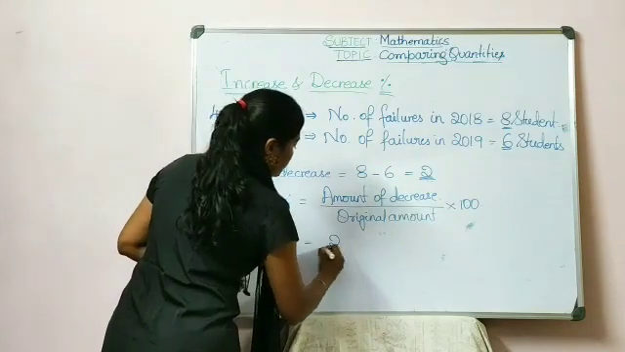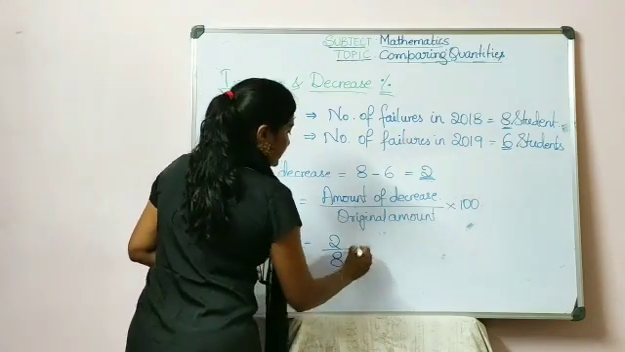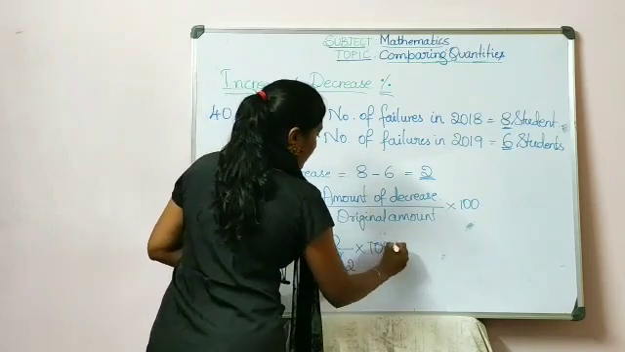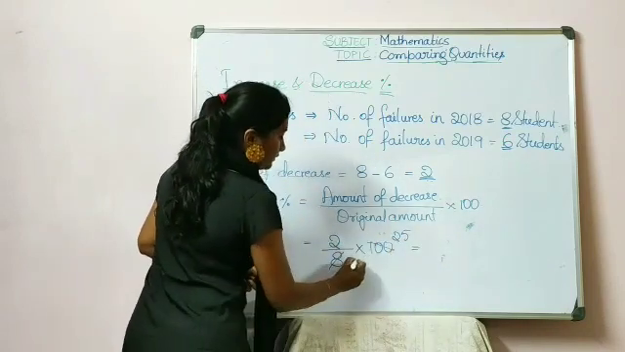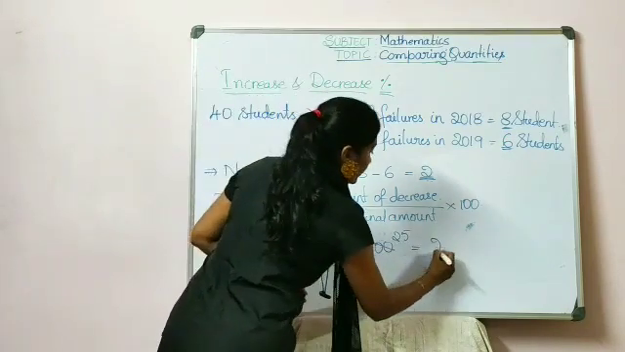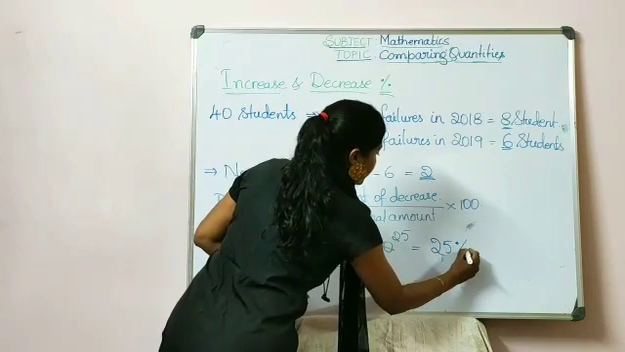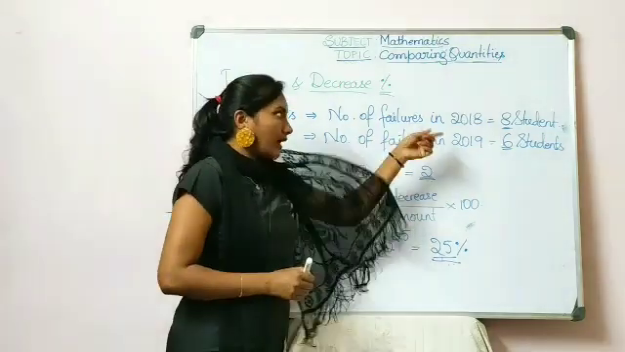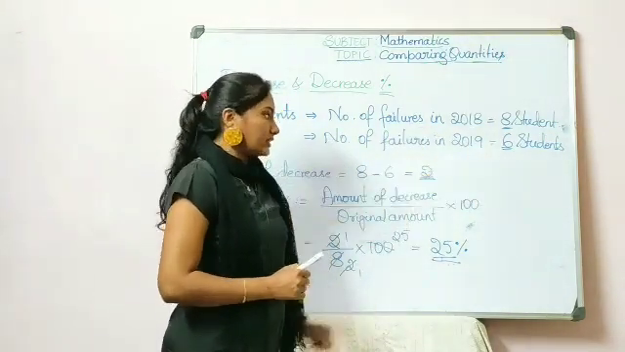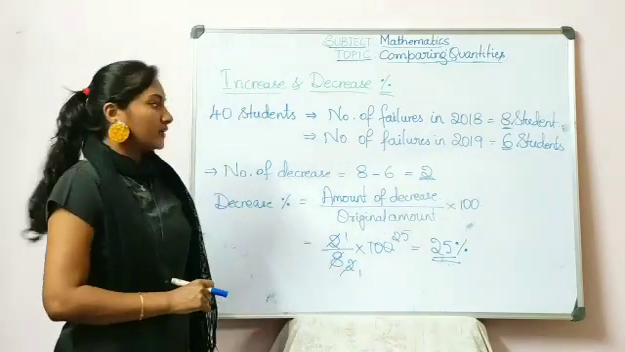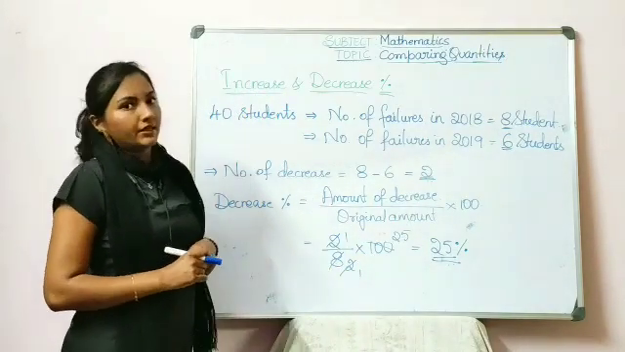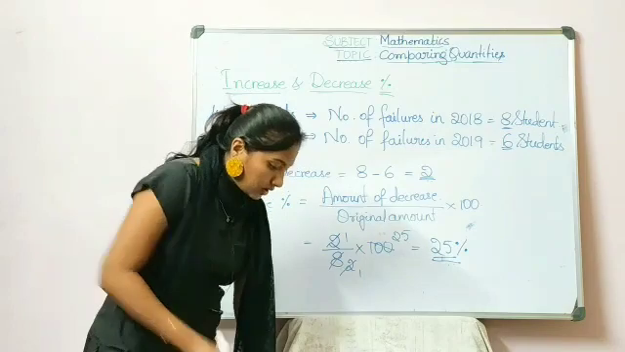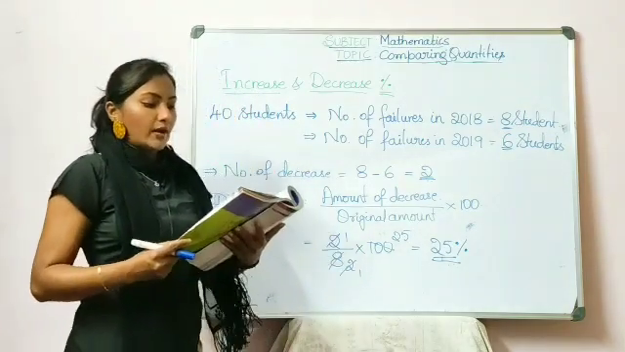So amount of decrease is 2 divided by original is 8 into 100. Then I get, this is 4 twos are 8, 4 twenty-fives are 100, then 2 ones are 2, 1 twos are 2. So what remains? It is 25%. So the decrease in percentage of failures compared to 2018 in 2019 is 25%. So this is how we calculate increase percent and decrease percent. Now we move on to the next concept, that is prices related to an item buying and selling.